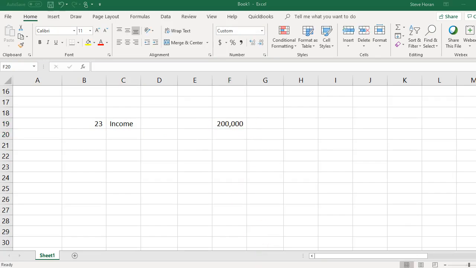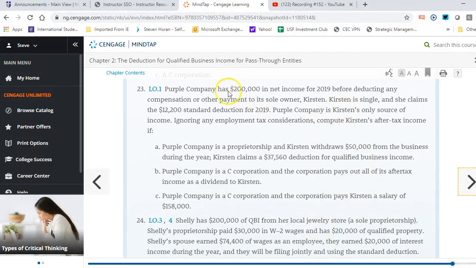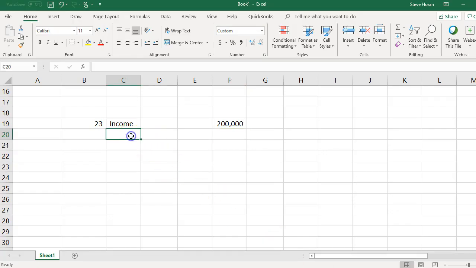Let's go back and see where the $200,000 comes from. This is right here, net income. This is kind of her personal return, right? Her business will file a Schedule C that shows it made $200,000 worth of income. That goes through to her personal 1040, and then she gets deductions.